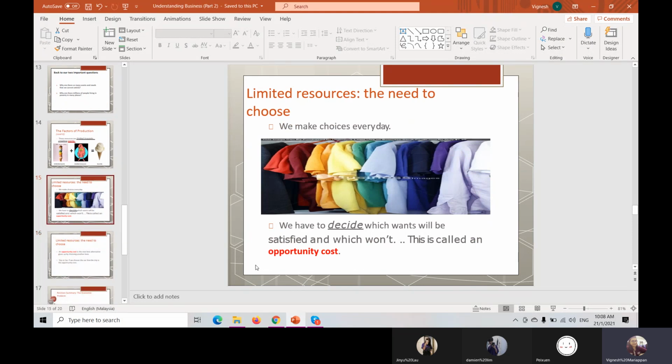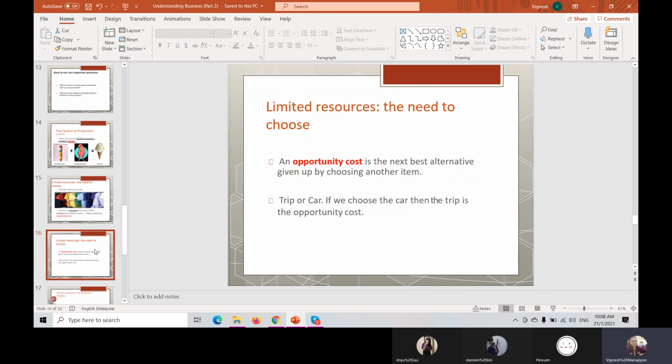Limited resources. Let's say we have to decide which wants will be satisfied and which won't. In choosing one product, if we really cannot go for another product, then the next best alternative we give up is considered the opportunity cost.